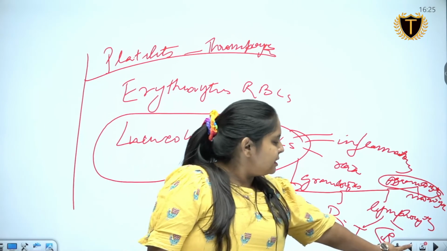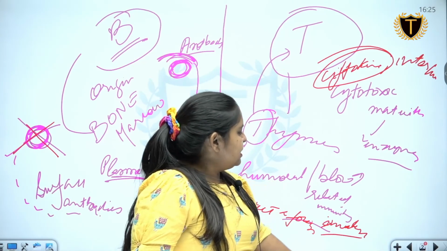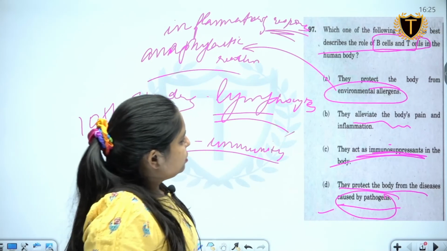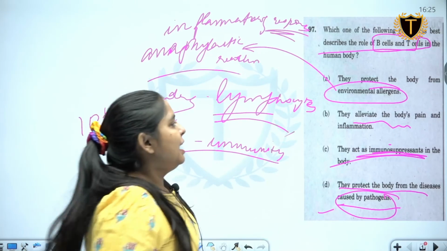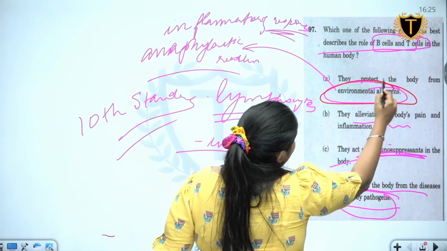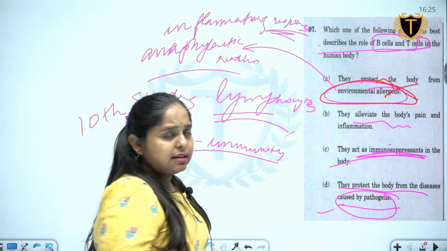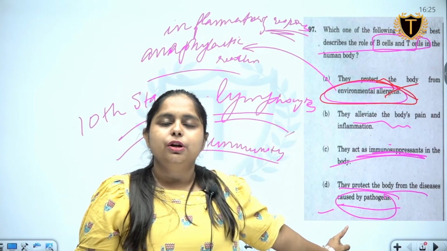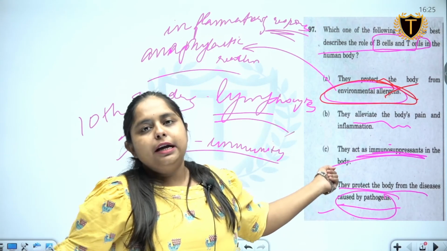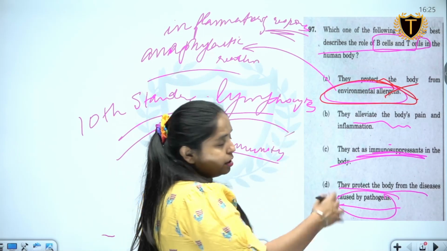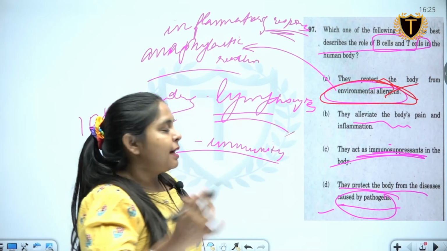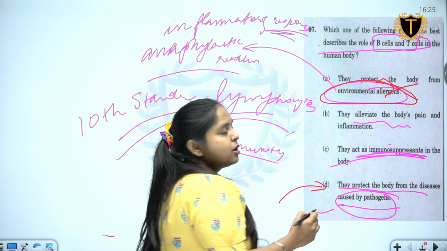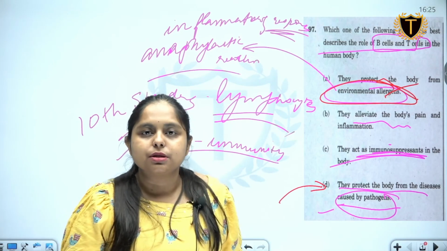But I think this information is enough for us to try and answer this question, that environmental allergens are nowhere a part of B cells and T cells, and B cells and T cells are actually playing their role in immunity or fighting the body against diseases caused by pathogens.